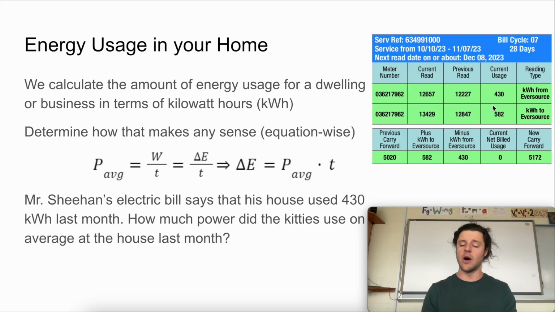So please try to figure that out and recognize, again, that our change in energy, which is 430 kilowatt hours, should equal our average power times time. So just think about what unit of time we're thinking about and over what period of time. And you should end up with an average power that the kitties use of 639 watts.